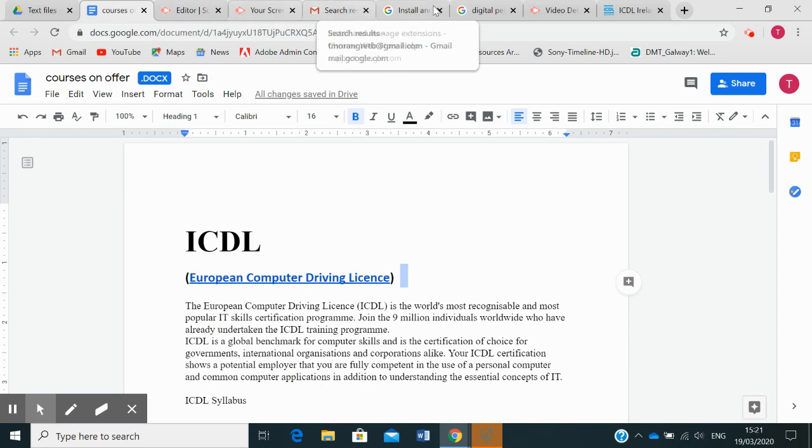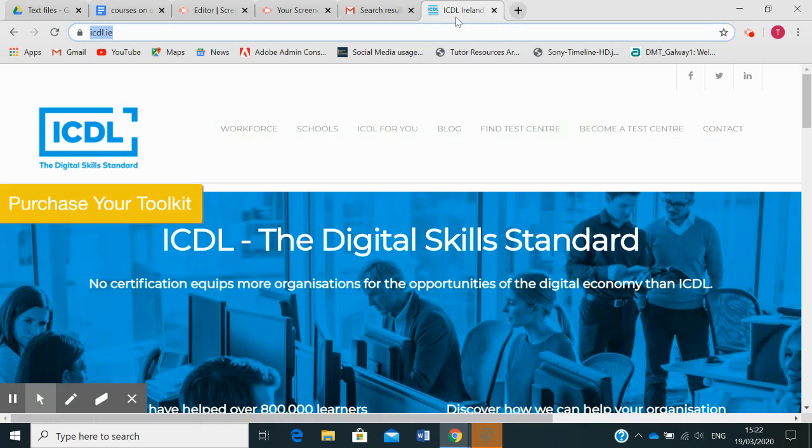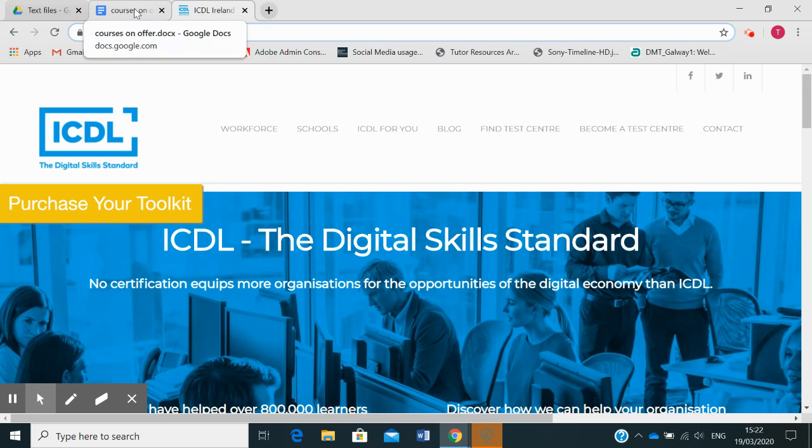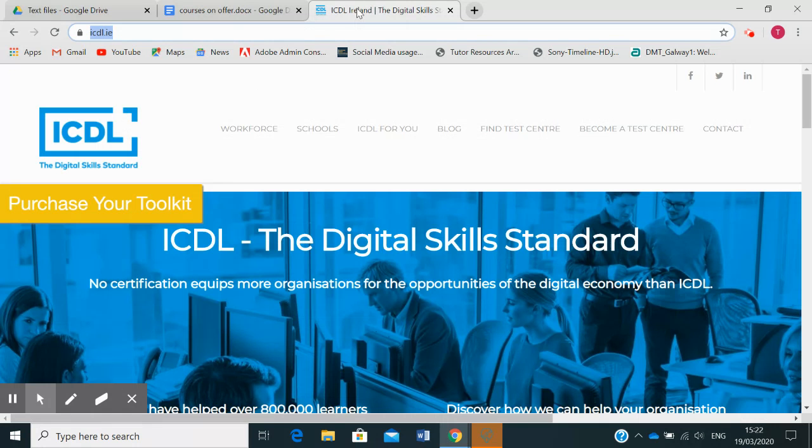Okay, so I'm going to get rid of a few of these extra pages that I have here. I don't need these. What I do need is this page and the ICDL page. Now I'm going to come down here and go over to ICDL Ireland, and I want to take that logo in. I want to copy and paste it into the document.